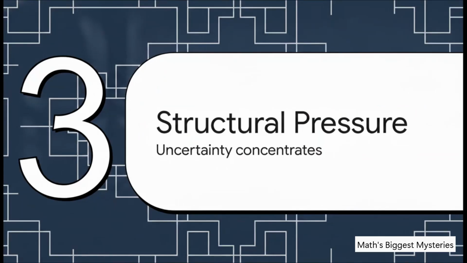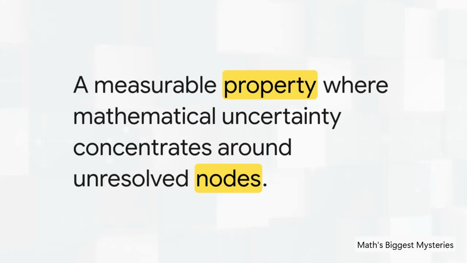Section 3. What is structural pressure? When uncertainty concentrates. Okay, this is where things get really fascinating. We need to talk about structural proof pressure. See, instead of a math problem just getting messier and more confusing as thousands of people work on it, sometimes all those failed paths create a massive bottleneck. All the uncertainty concentrates around one tiny, specific missing link. It's like finding a single broken stepping stone in a massive river. That bottleneck creates structural pressure.